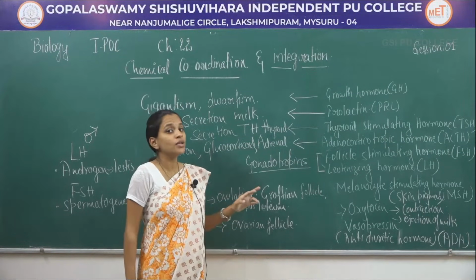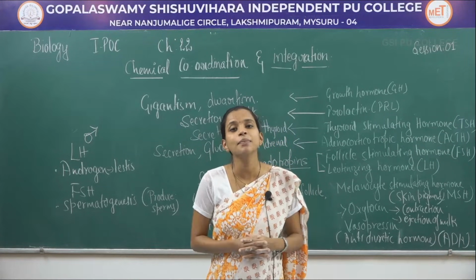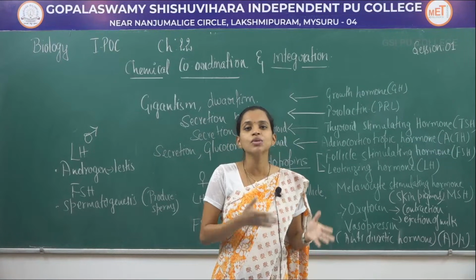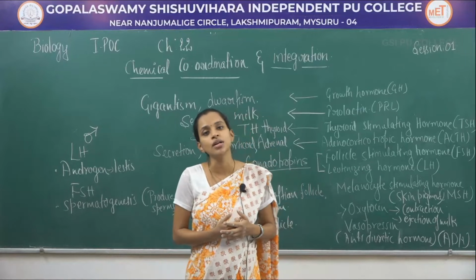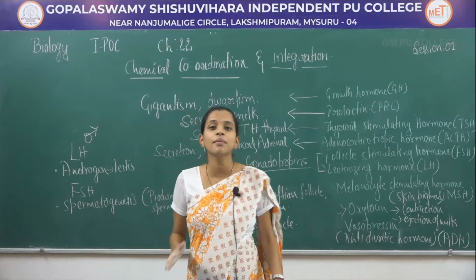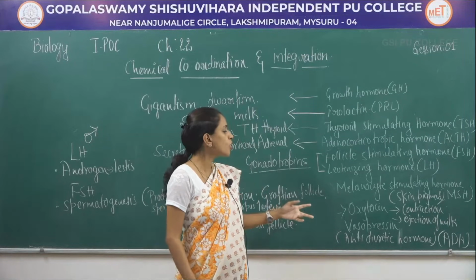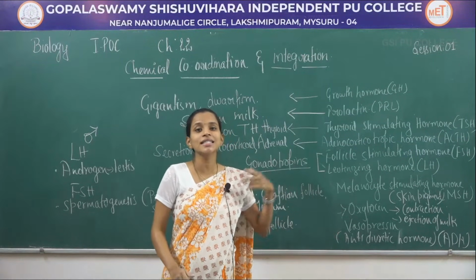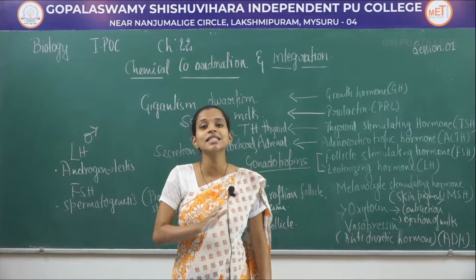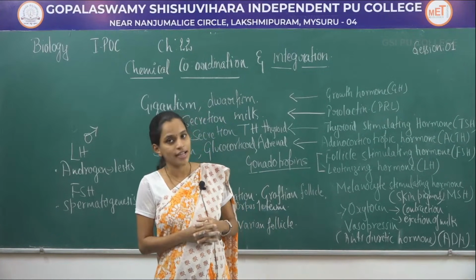Next is the melanocyte stimulating hormone, which is released from the pars intermedia. These help in controlling the skin pigmentation, that is release of melanin pigment, which gives either light, brown or dark color to the body. Next one is oxytocin and vasopressin. These are released from the pars nervosa or the posterior pituitary. Both of these hormones are not synthesized in the pituitary but are synthesized in the hypothalamus, and reach the posterior pituitary through the axons of the hypothalamic neural regulation.